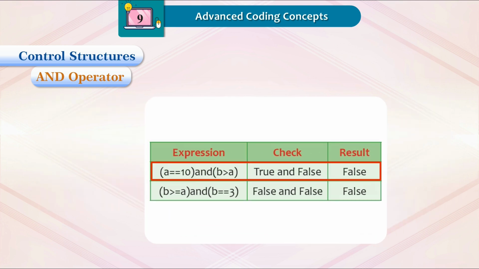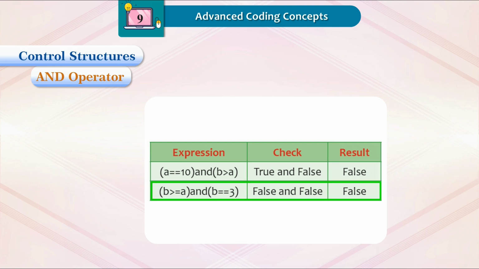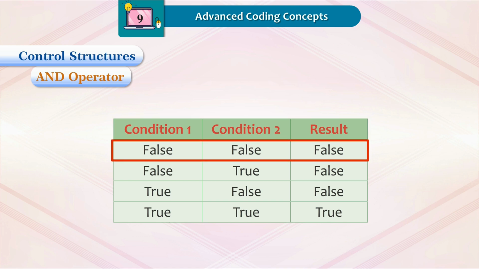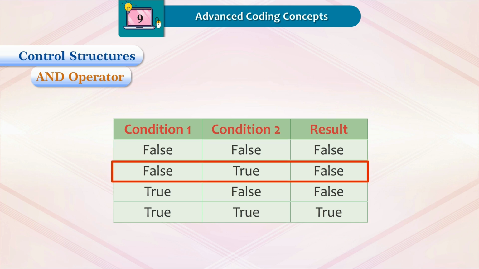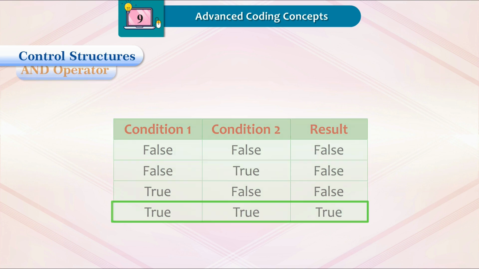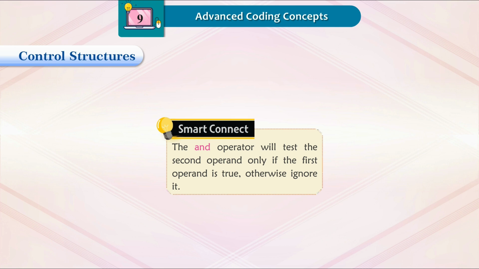Expression, check, result. A == 10 and B > A: true and false, false. B >= A and B == 3: false and false, false. Condition 1, condition 2, result. False, false, false. False, true, false. True, false, false. True, true, true. Smart connect. The AND operator will test the second operand only if the first operand is true.